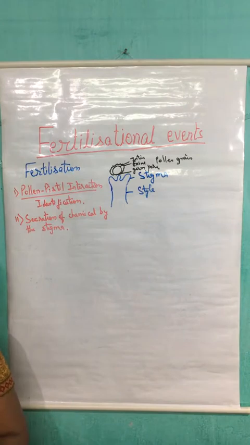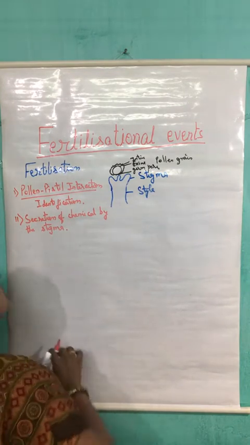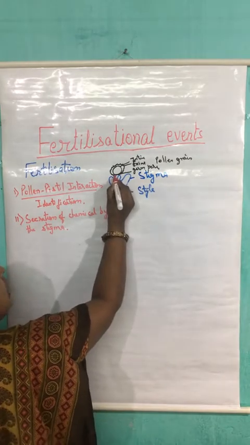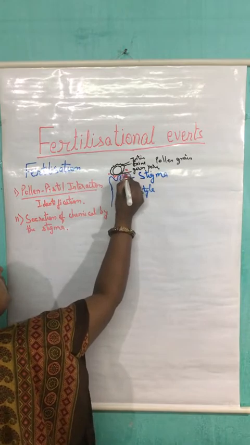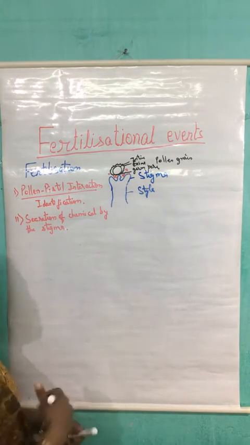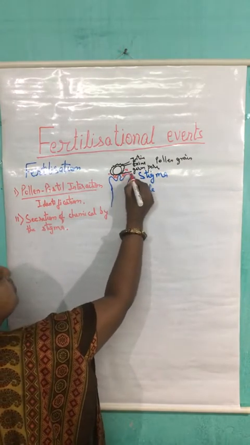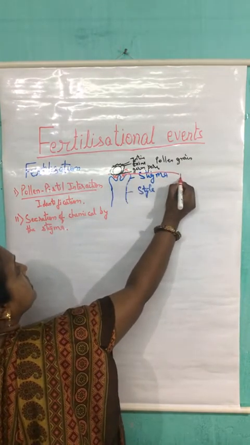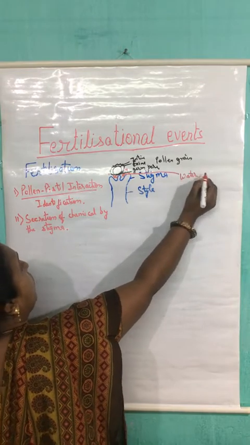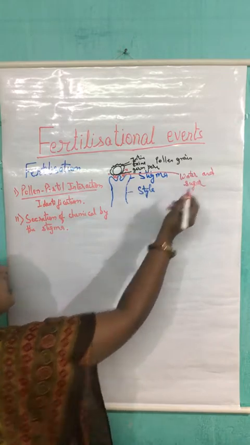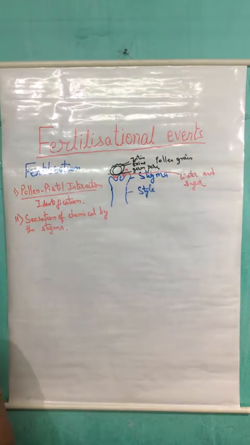After recognizing the pollen grain which is of the right type, the stigma starts secreting a juicy material, or it starts producing a sugary material at the surface of this stigma, and this sugary material mainly consists of water and sugar. It mainly consists of water and sugar.